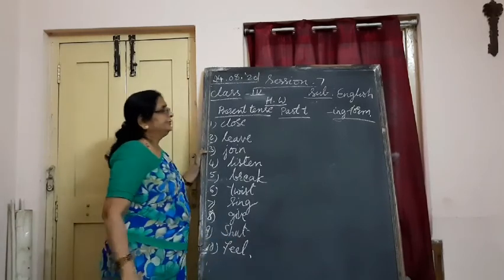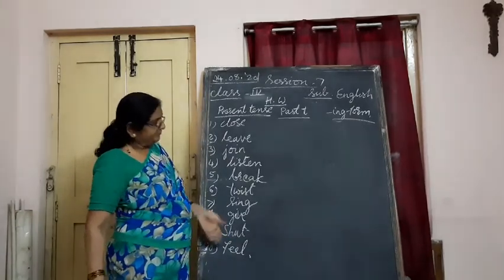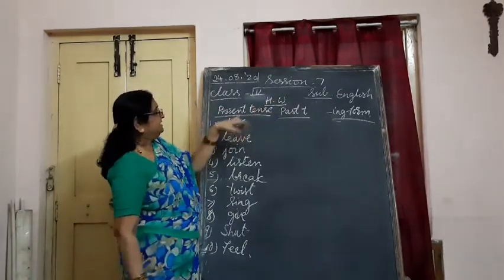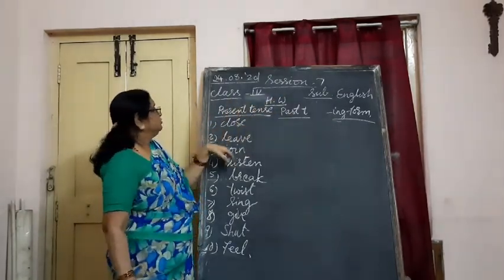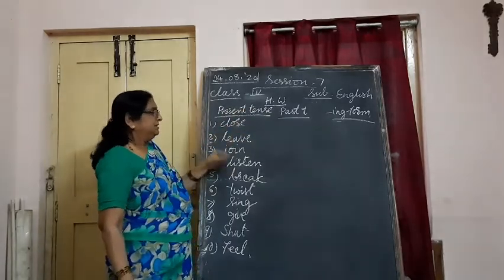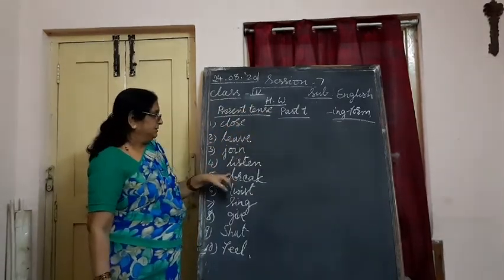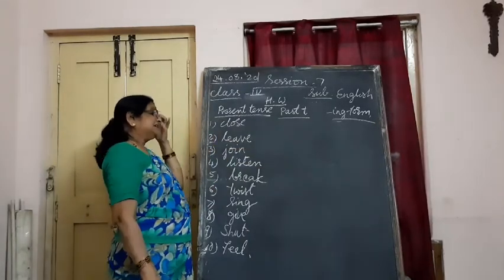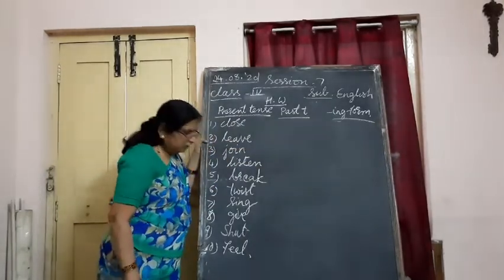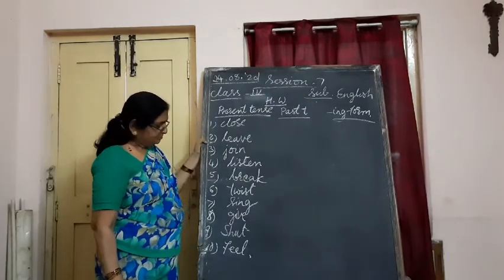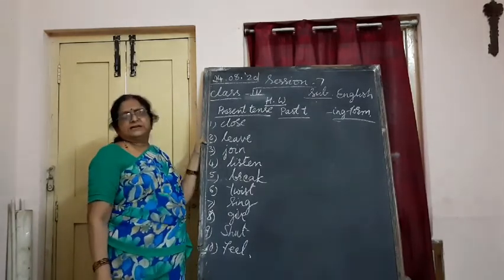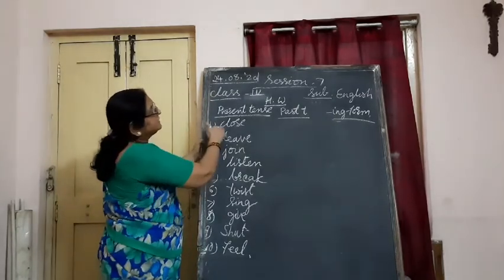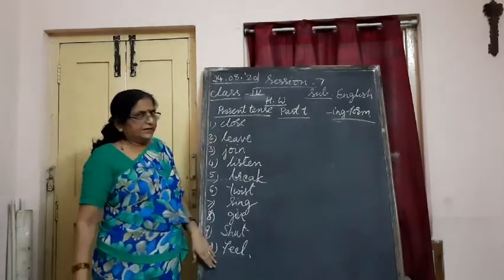These words you are changing into past tense. Close, closed, closing. Leave, left, leaving. Join, joined, joining. Listen, listened, listening. Break, broke, breaking. Twist, twisted, twisting. Sing, sang, singing. Give, gave, giving. Shut, shut, shutting. Feel, felt, and feeling. These are the words I gave you.